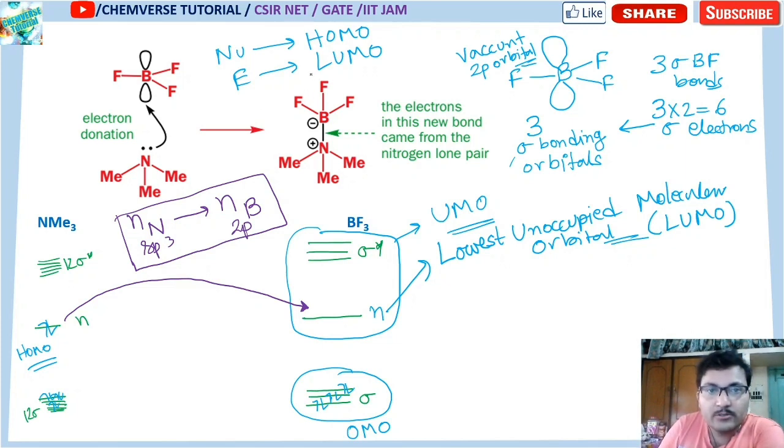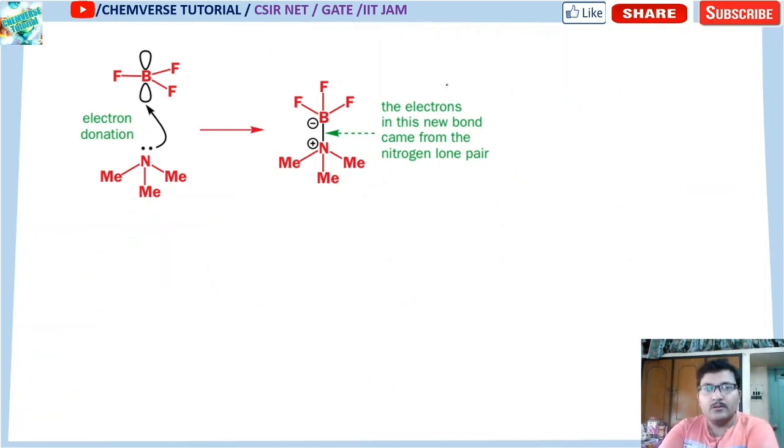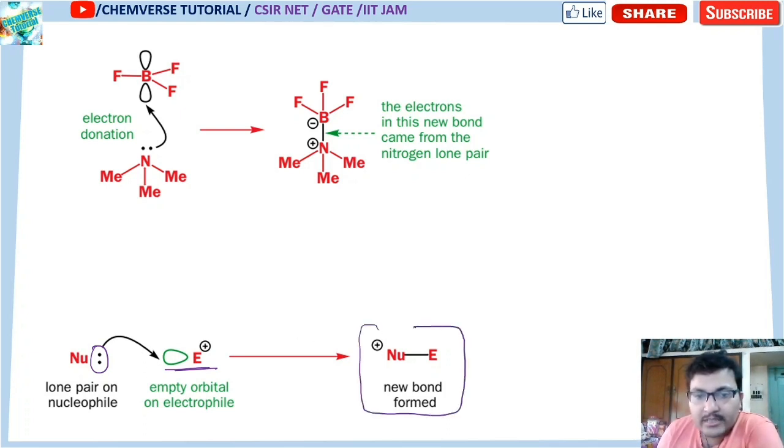So look at this molecule. This molecule is nothing but your nucleophile-electrophile adduct. This is called a nucleophile-electrophile adduct. This is the case where the lone pair of the nucleophile is donated to the empty orbital of the electrophile, and they are forming a bond between them.